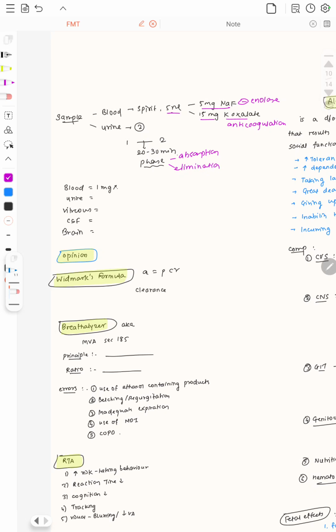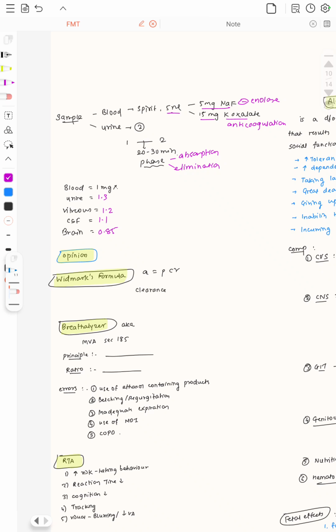Now, very important, if the concentration in the blood is 1 milligram percent, then in the urine it is 1.3 milligram percent, in the vitreous it is 1.2, in the CSF it is 1.1, and in the brain it is 0.85 milligram percent. Then you have to give the opinion on the drunkenness. Opinion A is that the patient is not under the influence of alcohol. Opinion B can be that he has had alcohol but is not under the influence, and opinion C is that he has had alcohol and is under the influence.